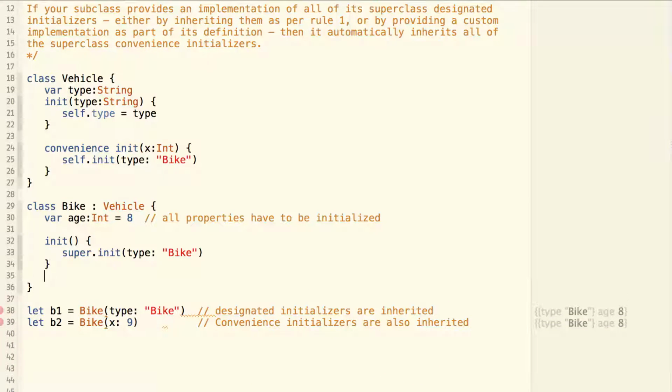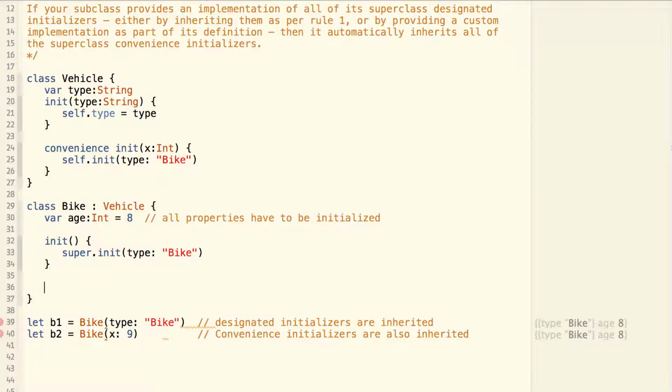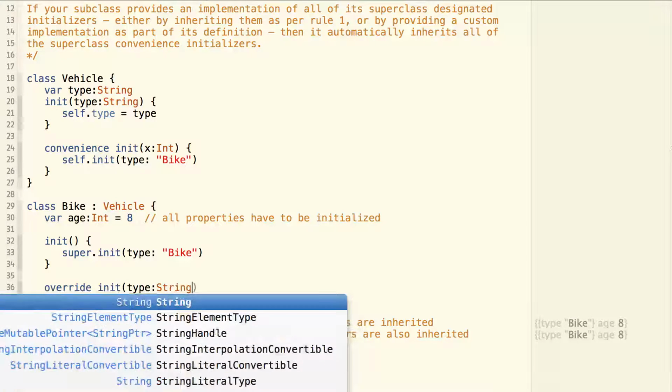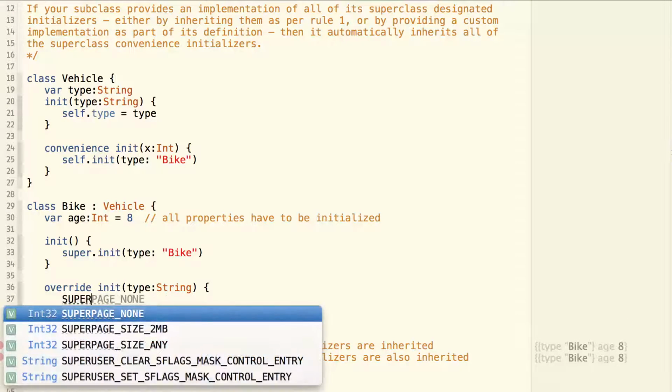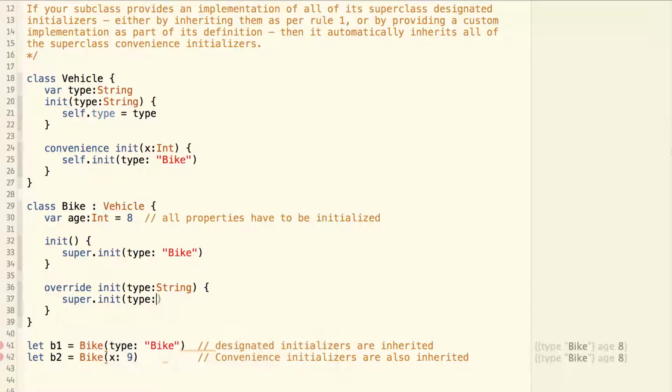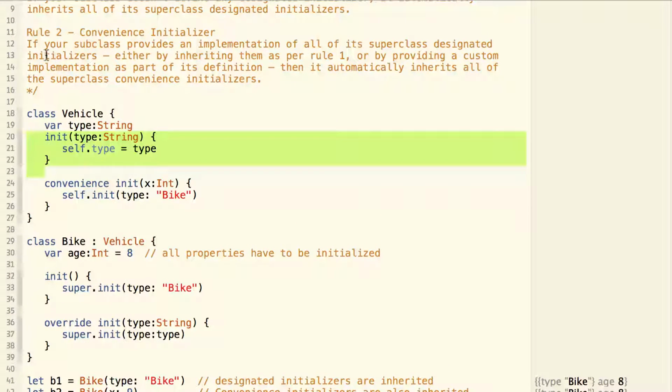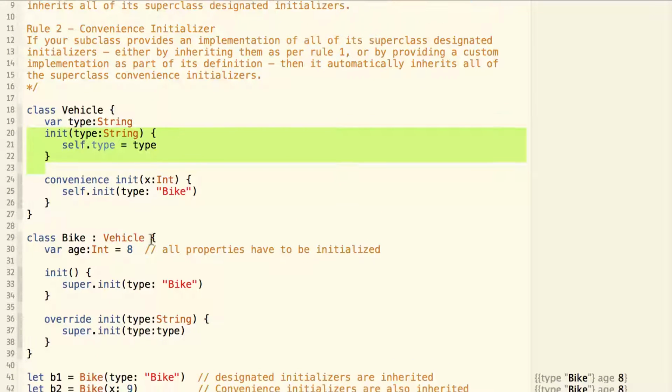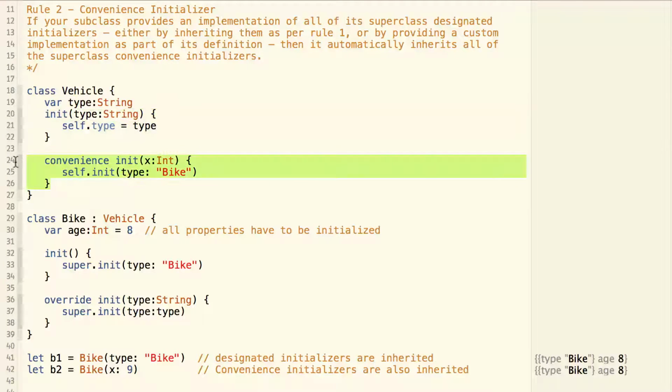Now let's define another initializer. override init(type: String), super.init(type). Now the Bike has provided its own implementation of the superclass's designated initializer. So rule number two is satisfied, and the superclass's convenience initializer is inherited by Bike.